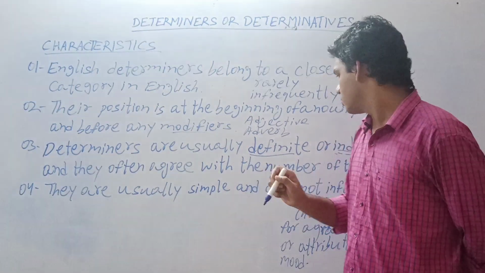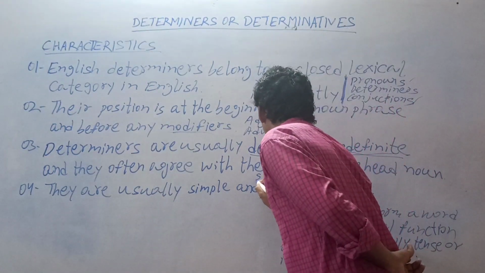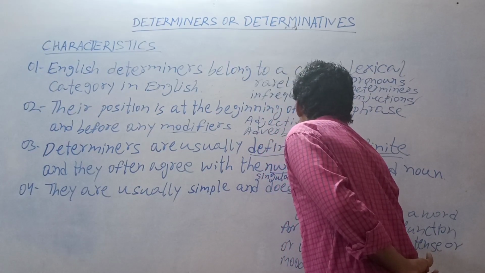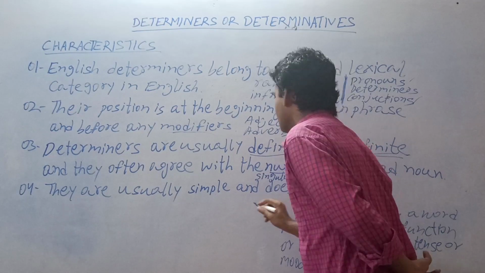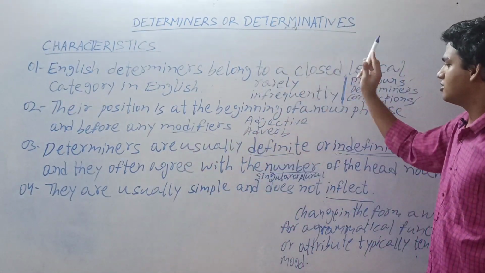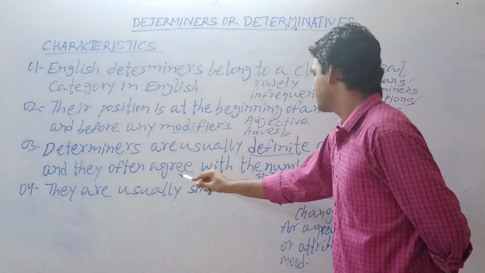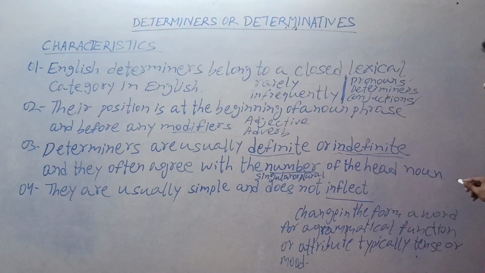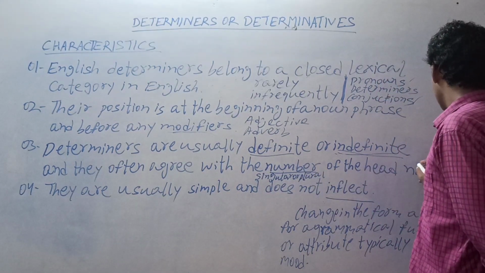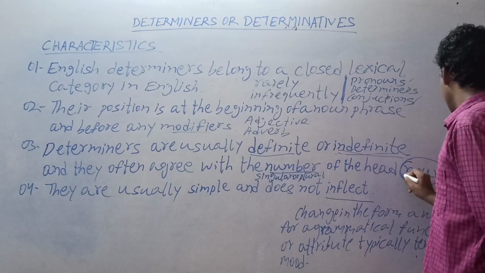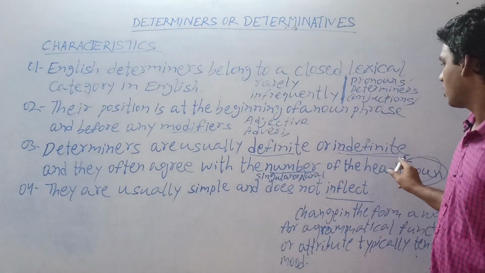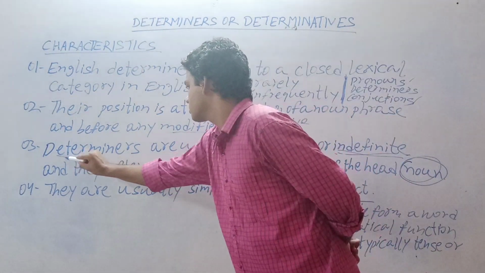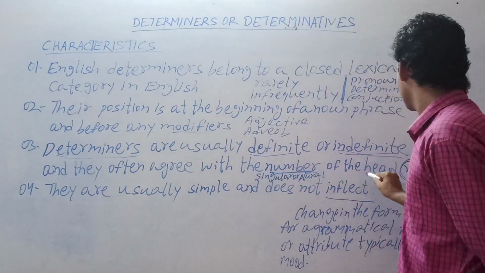The noun, here number means singular or plural. That means determiners or determinatives always agree with the singular or plural number of the head noun. That means the noun in the sentence, in whichever form or number it is situated in the sentence, the determiners agree with the number of the head noun.